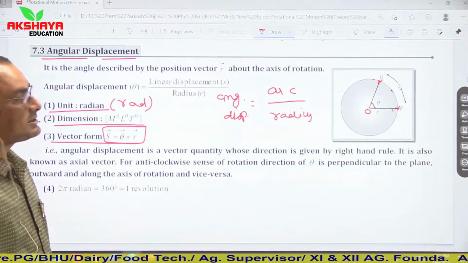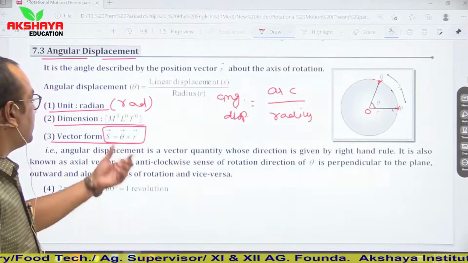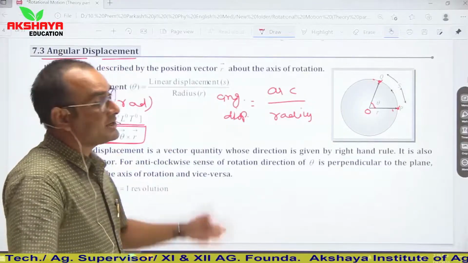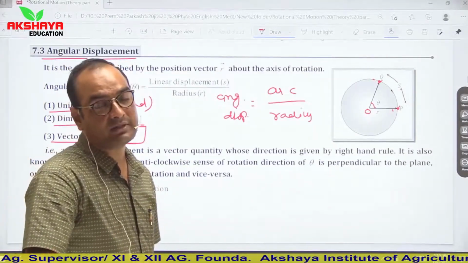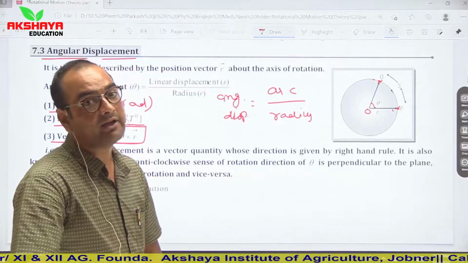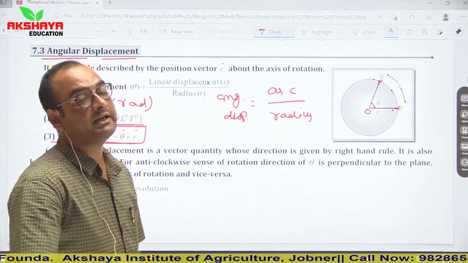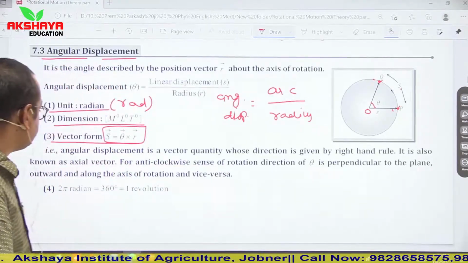One more thing we have discussed about angular displacement in circular motion in detail: if angular displacement is small in size, then it is considered as a vector, and if angular displacement is large in magnitude, then it is considered as a scalar.